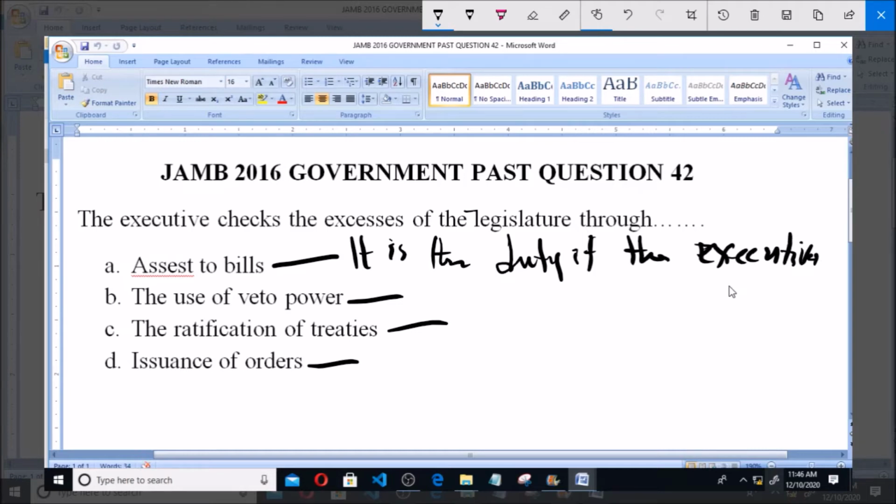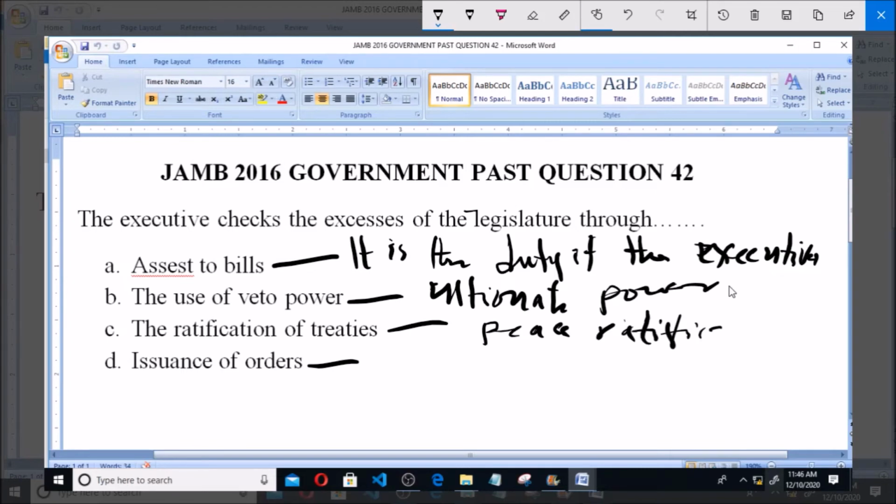Veto power means ultimate power. The ratification of treaties means peace ratification. The issuance of orders means command.